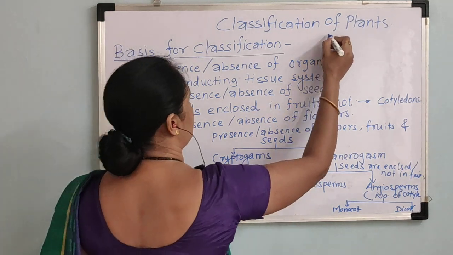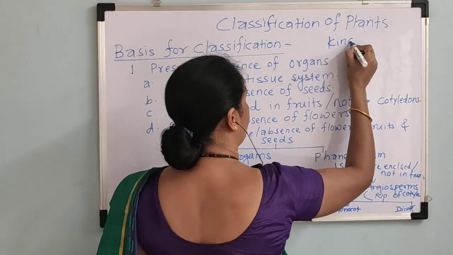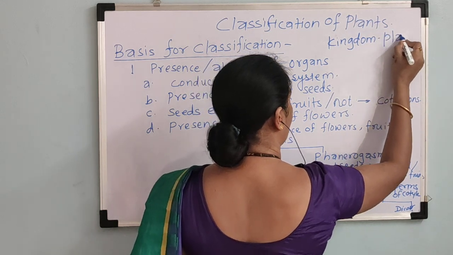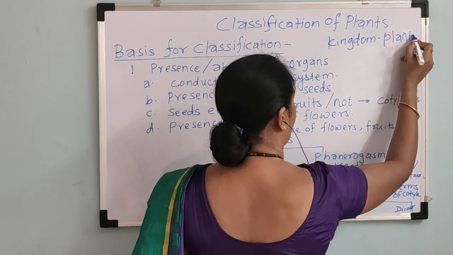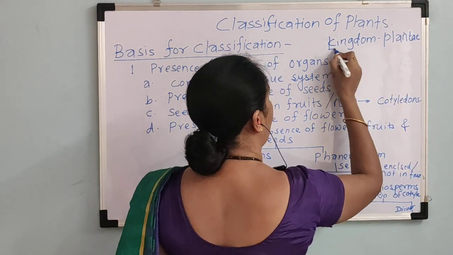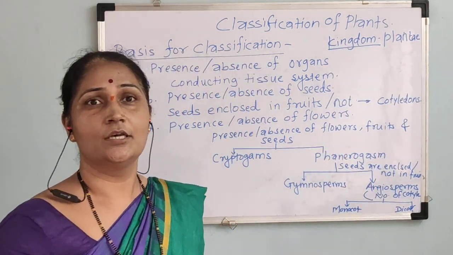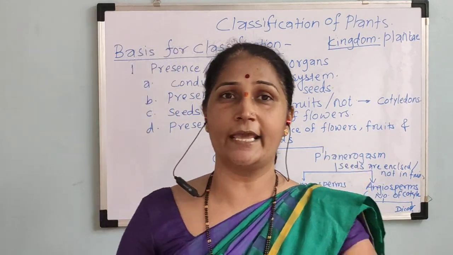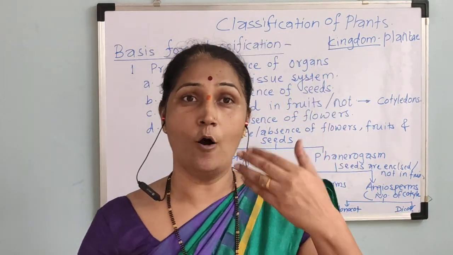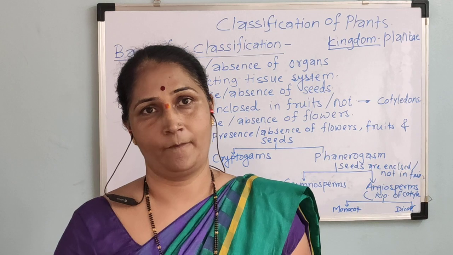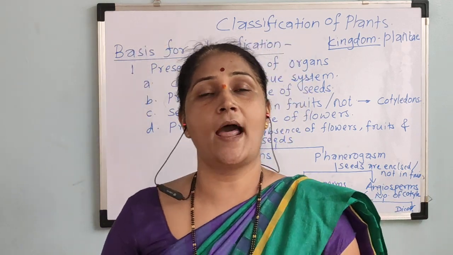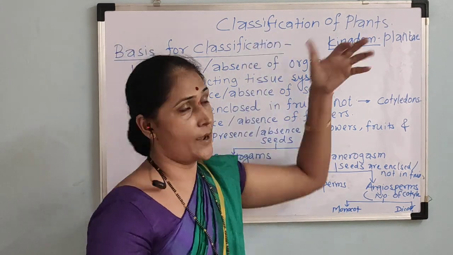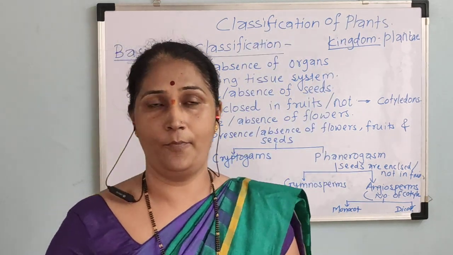Kingdom means Srushti. Plantae means all the plants which exist on the earth. How are they classified? On which basis are these plants classified? We will discuss under this chapter, classification of plants.